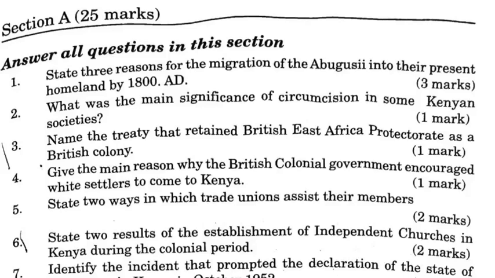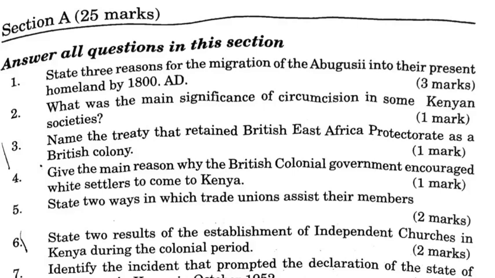Welcome. Today we are going to look at History Paper 1, Questions and Answers, Section A, 25 marks. Number 1, state 3 reasons for the migration of the Abagusi into their present homeland by 1800 AD. To search for pasture and water for their animals, conflicts with their neighbors, population pressure, natural disasters, for example diseases, drought and famine, and spirit of adventure.